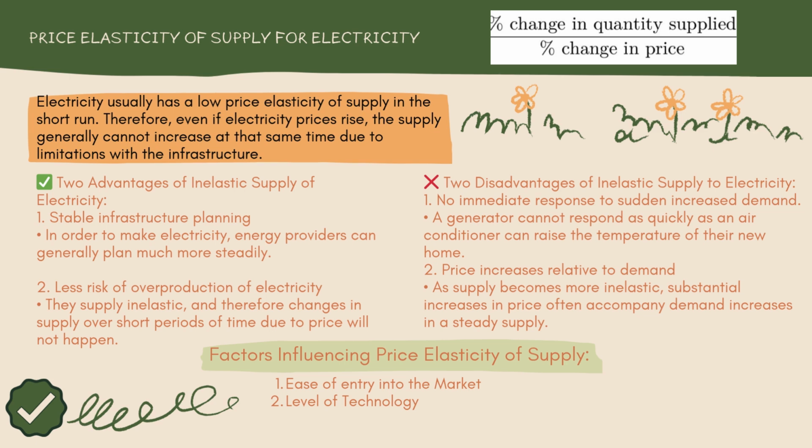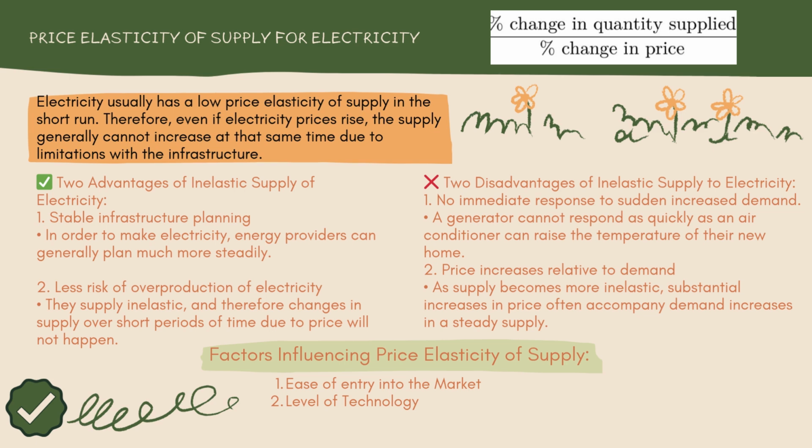Second is less risk of overproduction of electricity. Supply is inelastic, and therefore changes in supply over short periods of time due to price will not happen. Therefore, there is less waste of resources in the system from unused electricity generation.